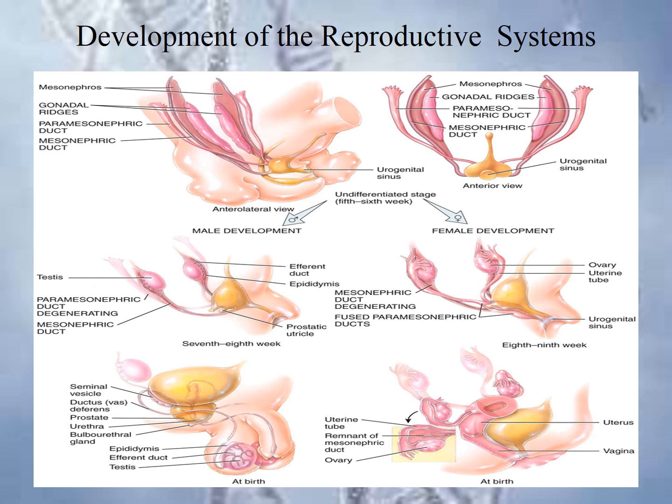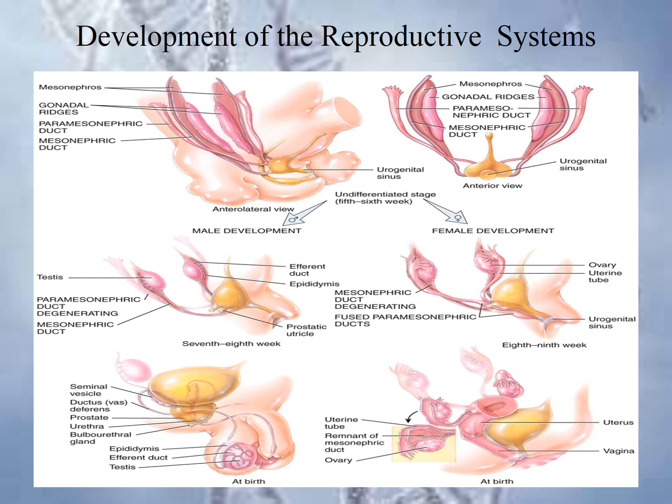reproductive system in males. And a second pair of ducts, the paramesonephric ducts or the Mullerian ducts, develop lateral to the mesonephric duct, and they form the structures of the reproductive system in the females. In this picture we can see clearly the mesonephrons, and medial to the mesonephrons are the gonadal ridges, and lateral to the gonadal ridges there are the paramesonephric ducts, and the mesonephric duct is there.